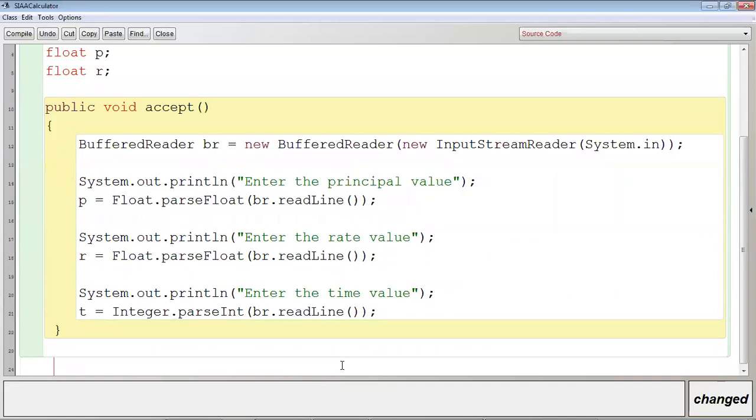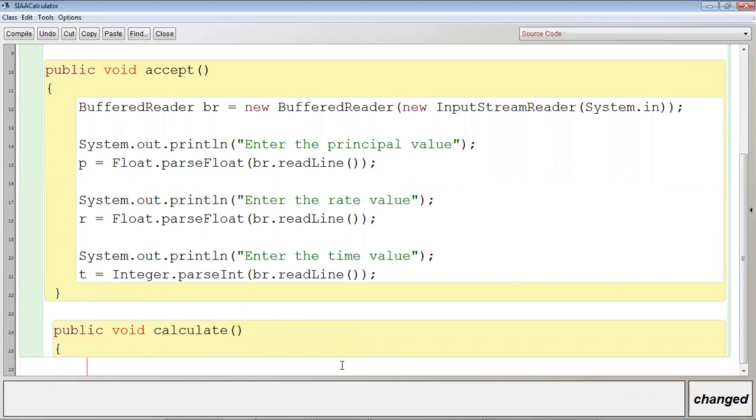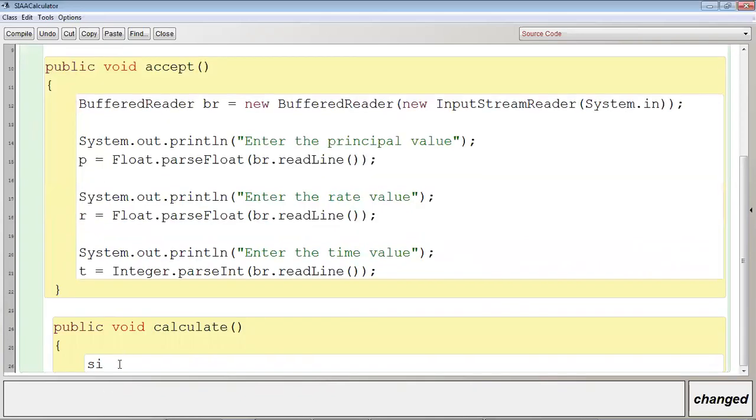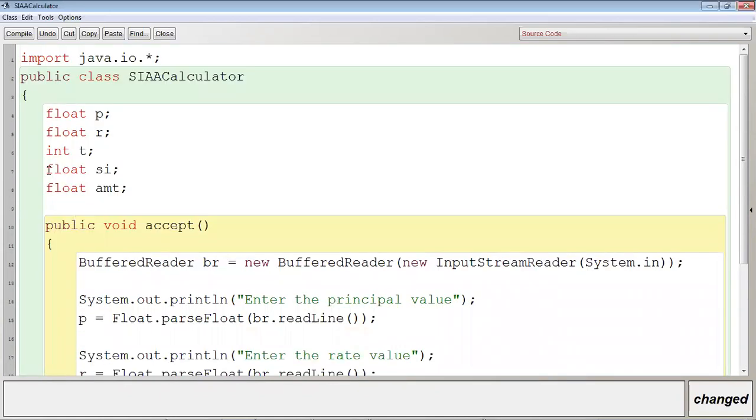Now, it's the time of calculate. Public void calculate method. Now within the calculate method, SI, don't declare SI again because SI is already declared on the top of the program. So SI is equal to principal into rate into time divided by 100.0F. Don't forget to write F because the data type of SI is float.